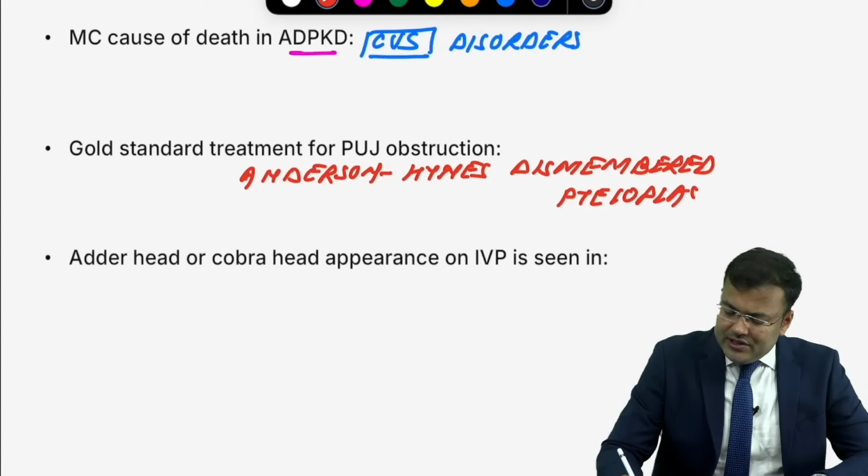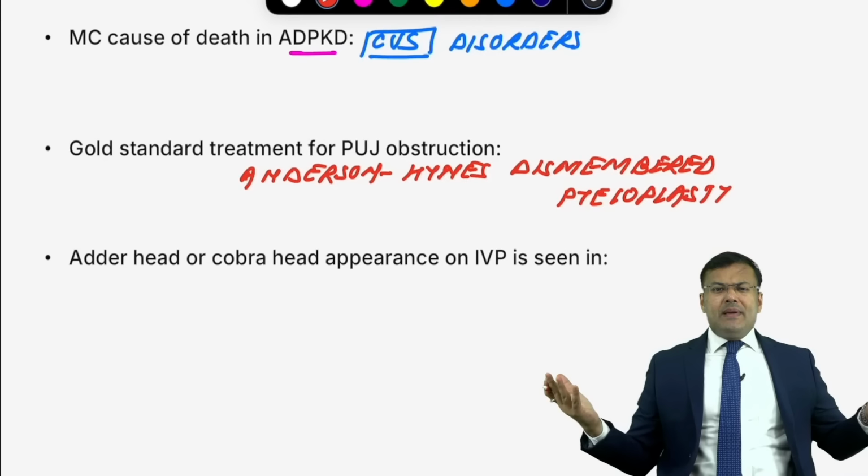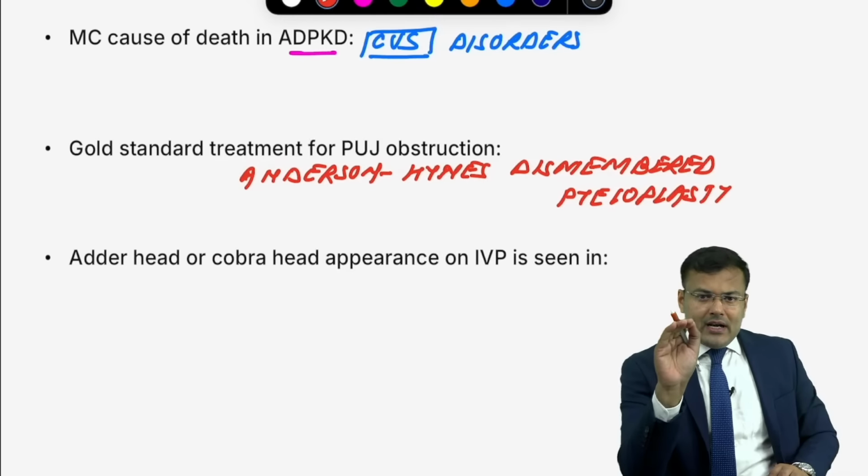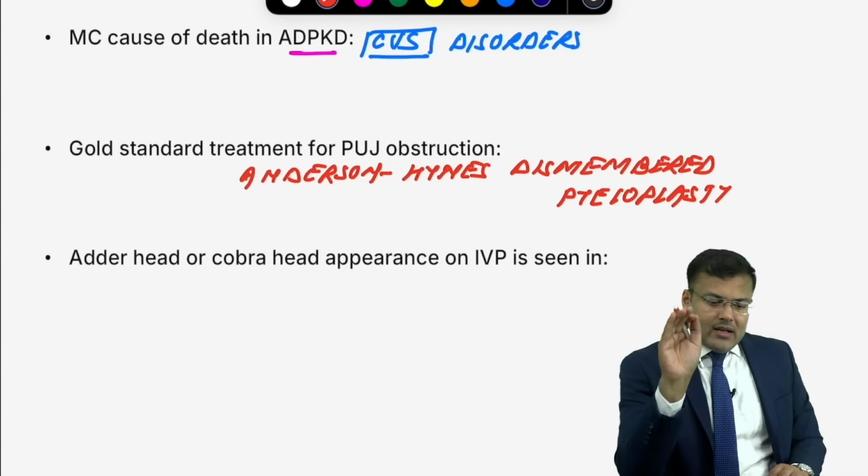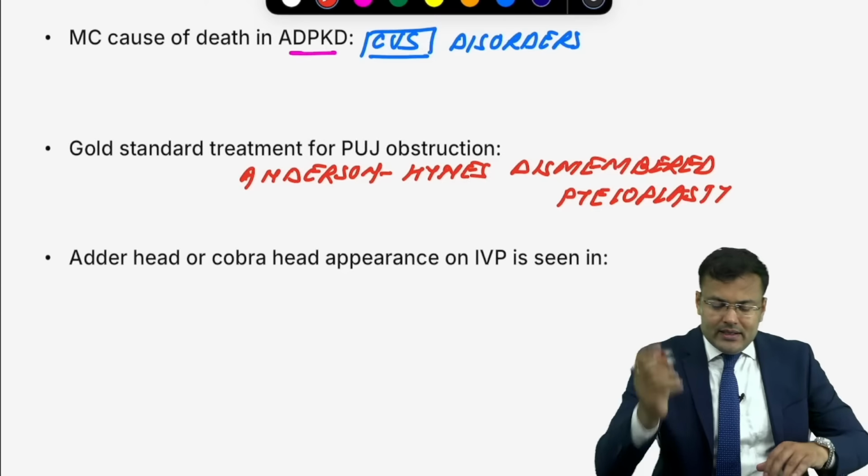And one famous question which is asked almost every year: IVP is there, there is adder head or cobra head appearance. Tell me, in which condition will adder head or cobra head appearance be seen? It is seen in ureterocele.